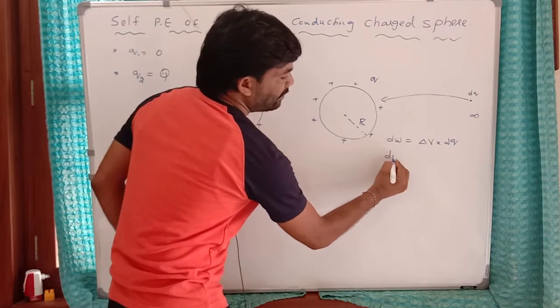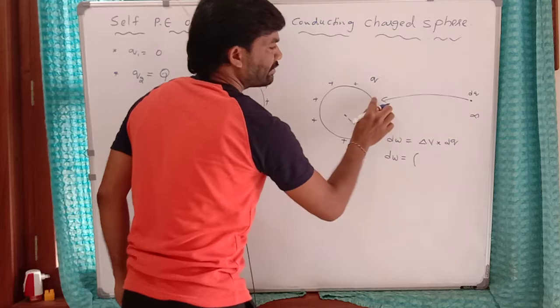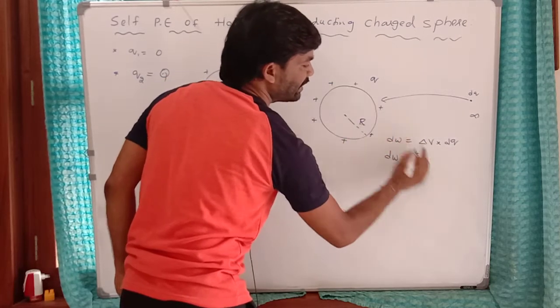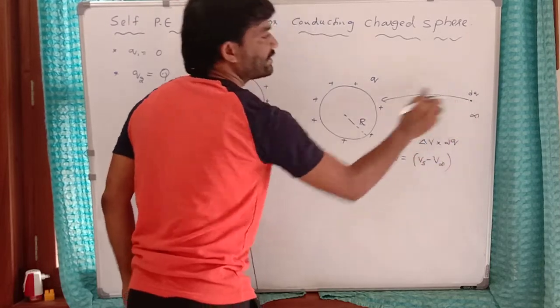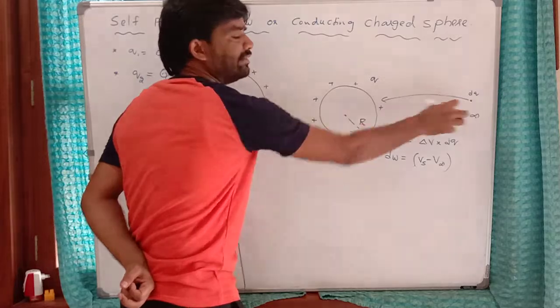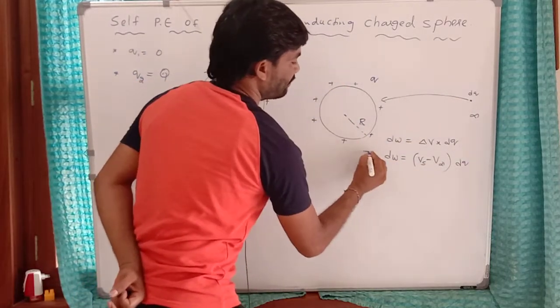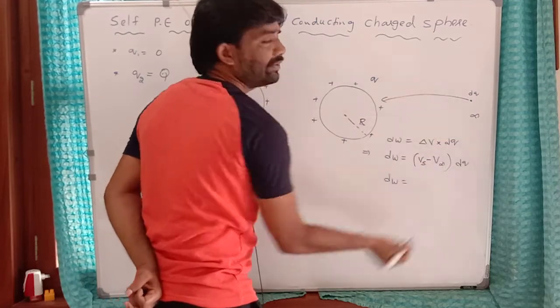Potential difference means the potential at the final position minus the potential at the initial position. Final means the potential at the surface of this sphere, and initial is the potential at infinite distance. The potential at infinity is 0.